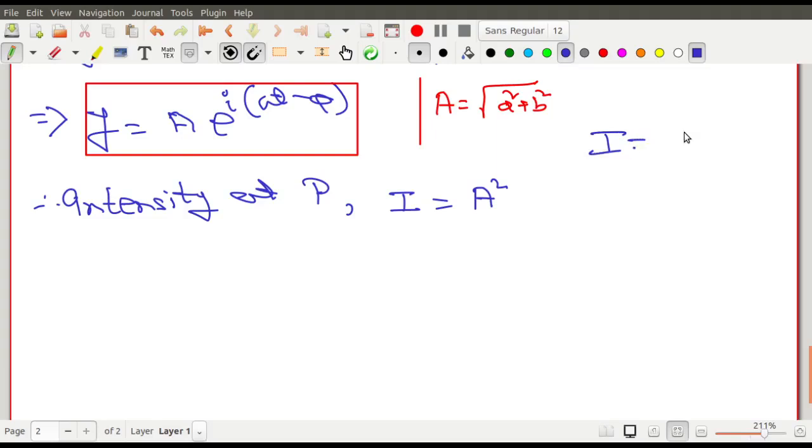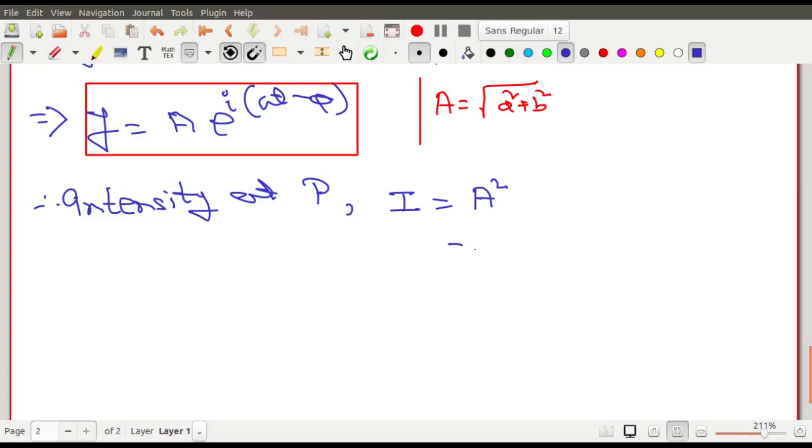I am writing it, you will remember: I equals half rho c a square omega square. I hope that you remember half rho c a square omega square. So this a square is the expression of the amplitude square. So intensity is amplitude square. So that is what I obtain over here. Understood?